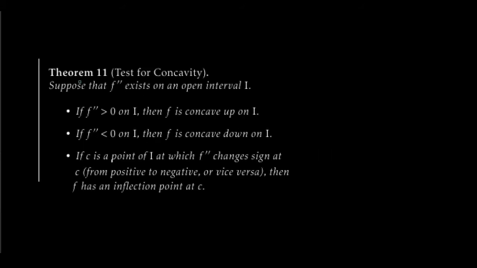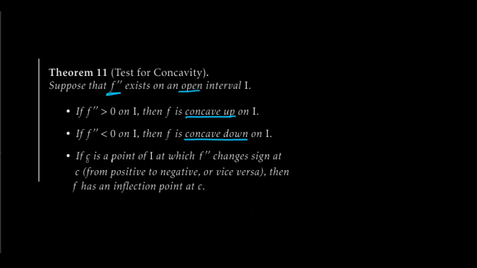Okay, now let's start with the first theorem. Theorem 11. Test for concavity. Let's suppose that f prime and f double prime, the second derivative, exist on an open interval I. If f double prime is positive on the interval I, then f is concave up on I. If f double prime is negative on the interval I, then f is concave down on that interval.